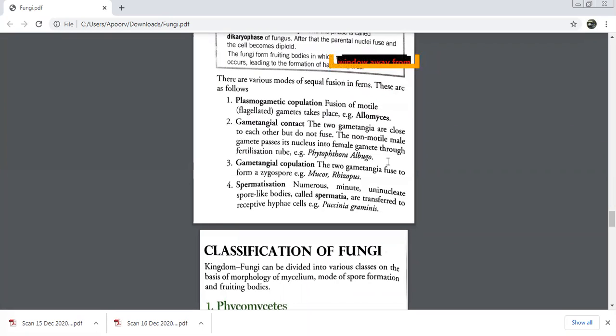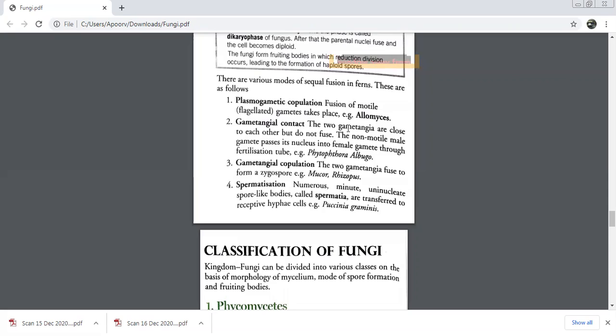Be very careful about the difference between the first and the second. In the first, both the gametes were motile, that is flagellated, and it was fusion of gametes directly. In the second, we are talking about non-motile gametes. Here, the gametangia come closer together, and then the male gamete passes its nucleus into the female gamete through the fertilization tube. Third is gametangial copulation.